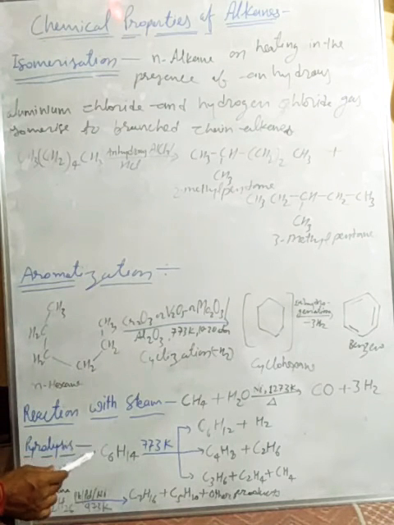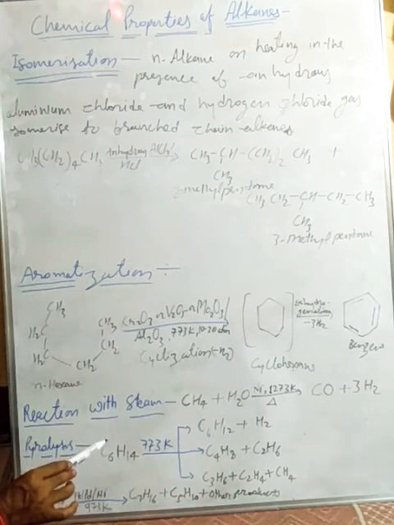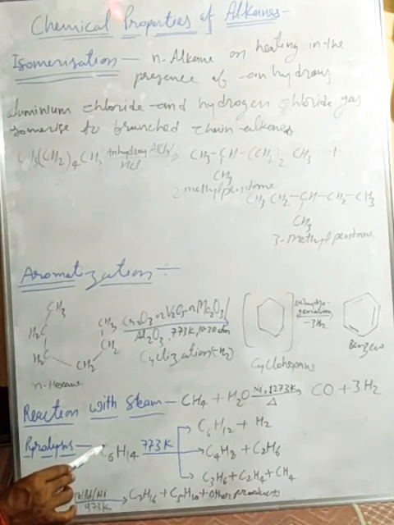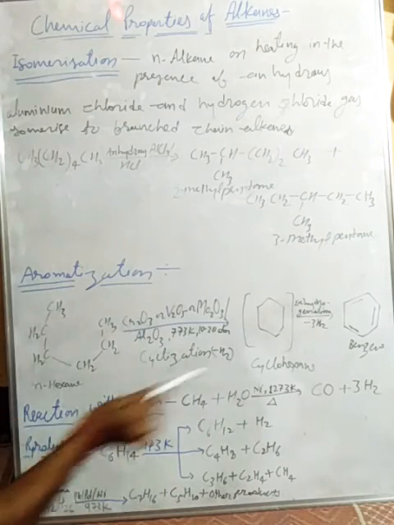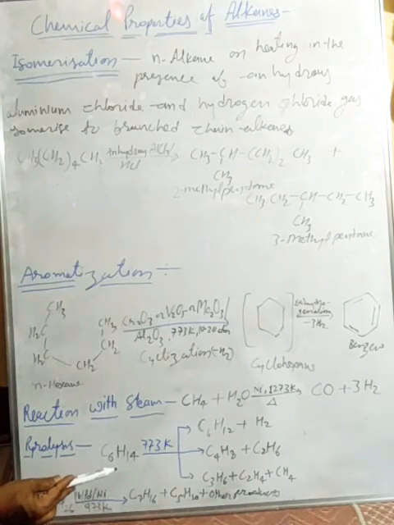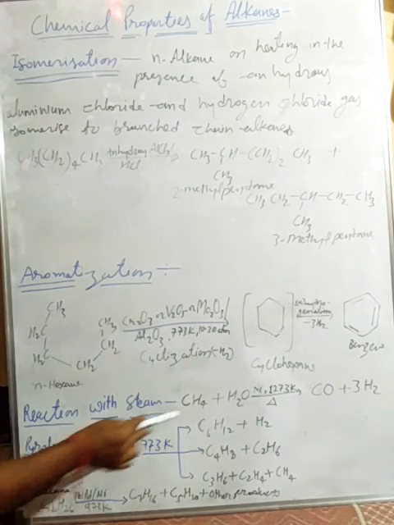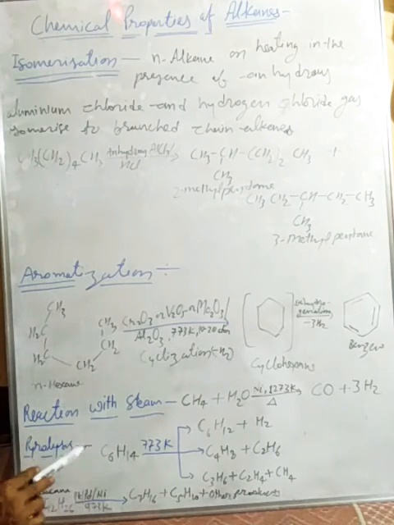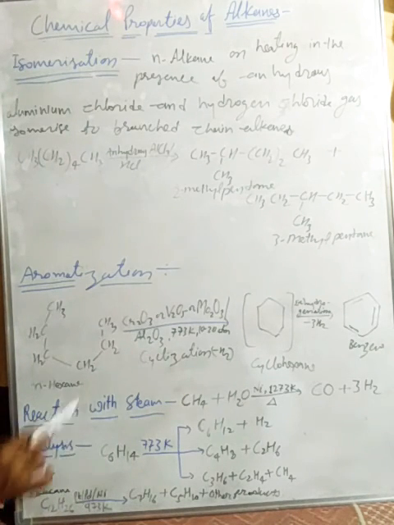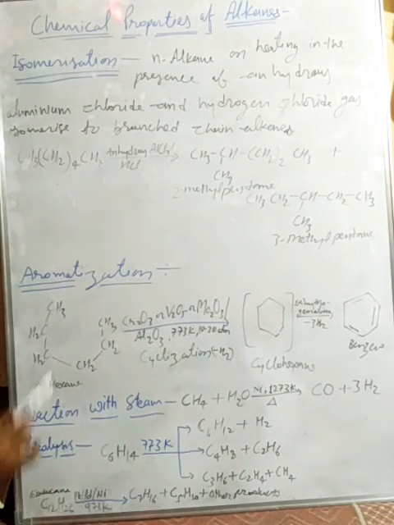Methane reacts with steam, H2O in vapor form, on heating at 1273 Kelvin in the presence of a nickel catalyst, forming carbon monoxide and releasing hydrogen gas. So that is the reaction of steam with alkane.